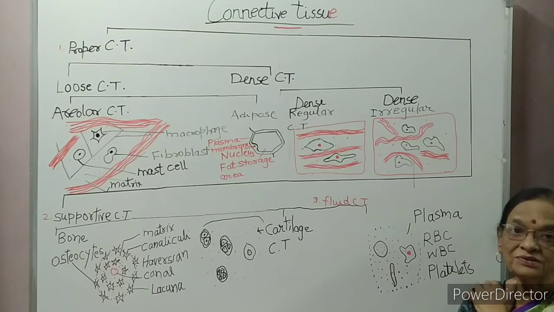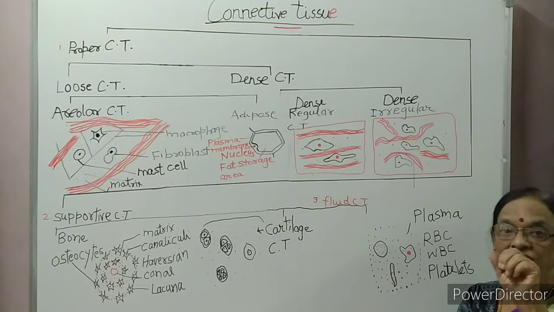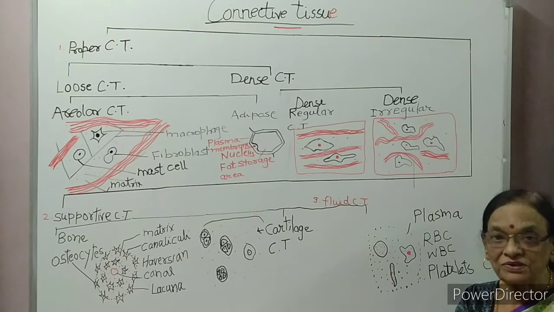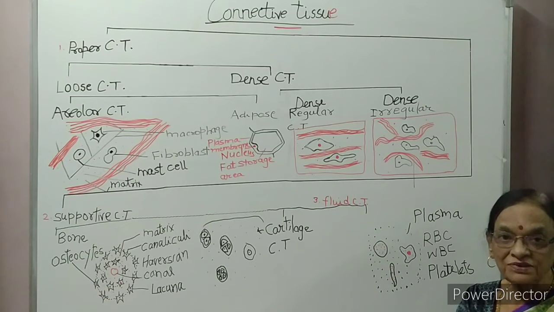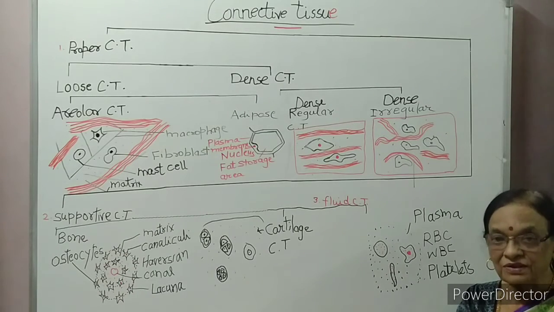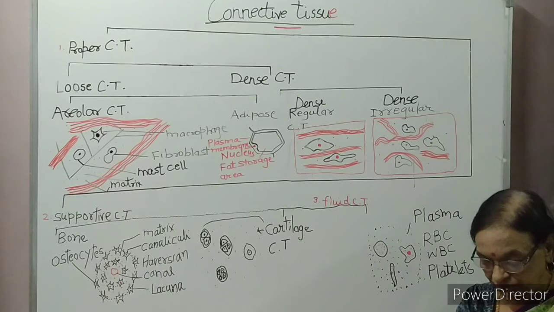Now next, the third type of tissue is muscular tissue. What is the specialty of a muscle? It contracts and relaxes. A muscle has the characteristic feature of contraction and relaxation. So a muscle has protoplasm which has the characteristic feature of contraction and relaxation.